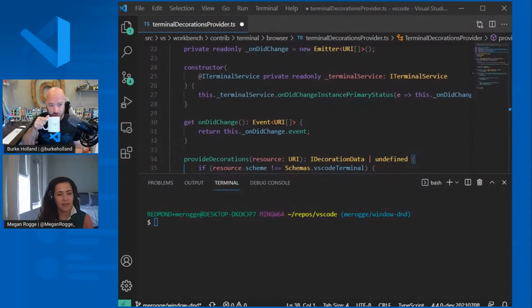So what are terminal editors, and why are they different than what we had before? Yeah, so this has been a long-standing feature request, and at the beginning of the iteration, we actually sought to find out from users why people were requesting this. And some of the answers we got were they want to be able to have a unique grid layout. It's highly configurable, more so than what the panel can offer.